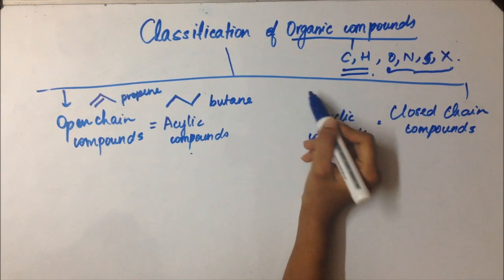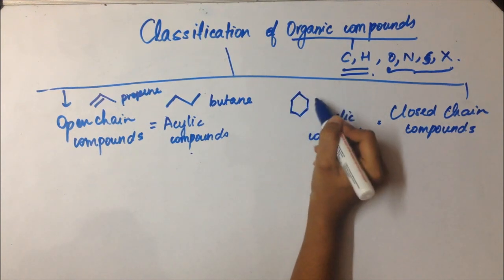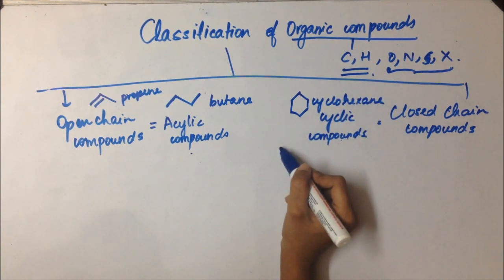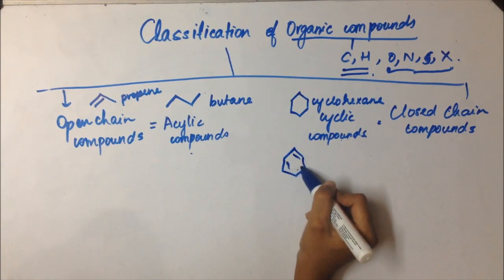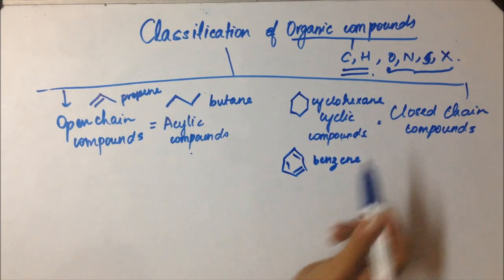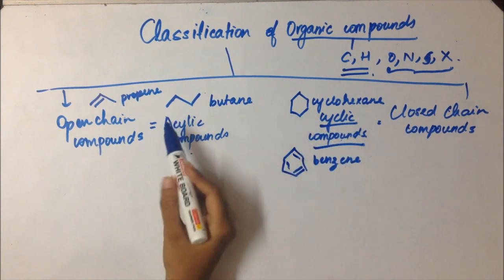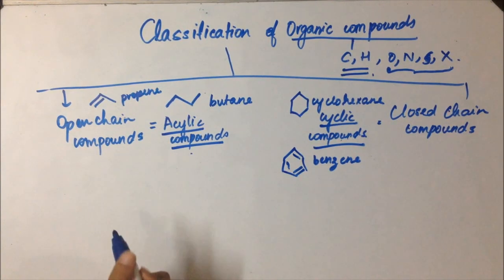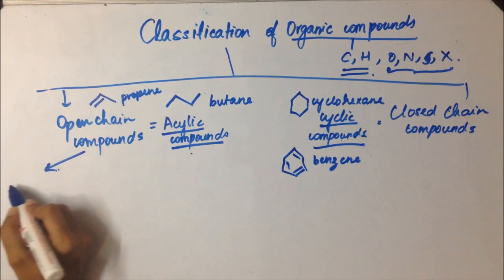Closed chain compounds are those which form a ring. For example, the ring may be of any size: 6-membered ring, cyclohexane, or a 6-membered conjugate ring, such as benzene. And thereby they are called cyclic compounds because they form a ring. And these are the opposite of that, and that's why they're called acyclic compounds. Pretty easy to remember.